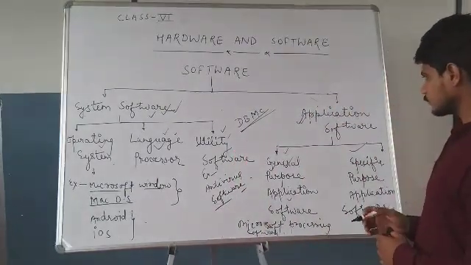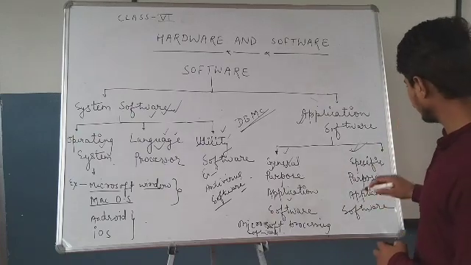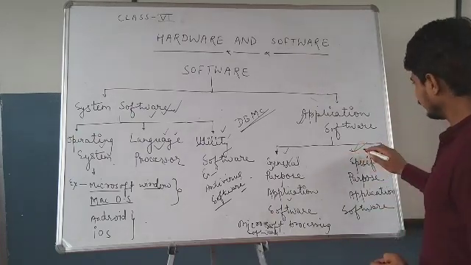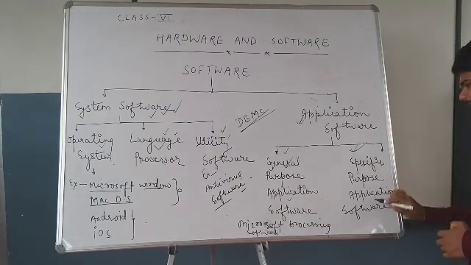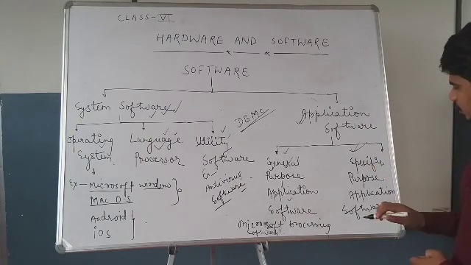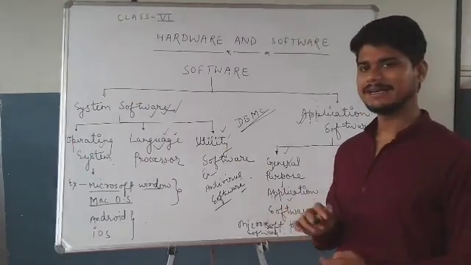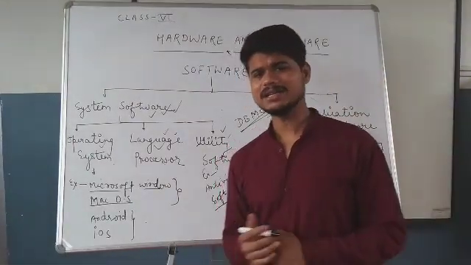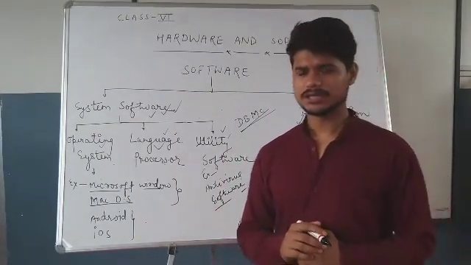So, students, now we will learn about the other type of application software, that is specific purpose application software. Specific purpose application software are developed keeping in mind the specific requirements of the user.